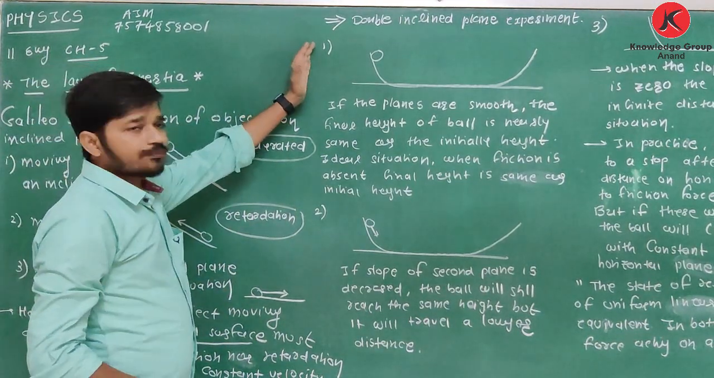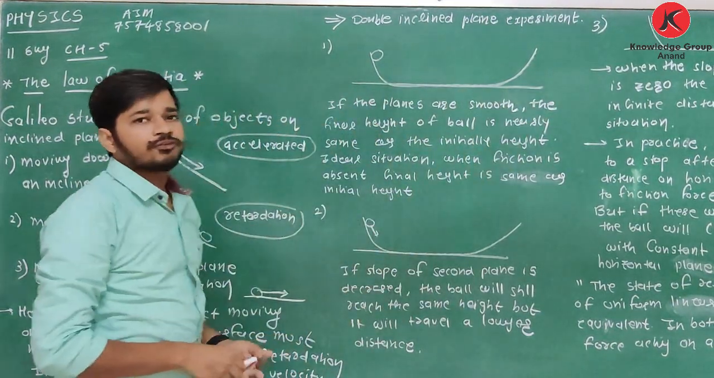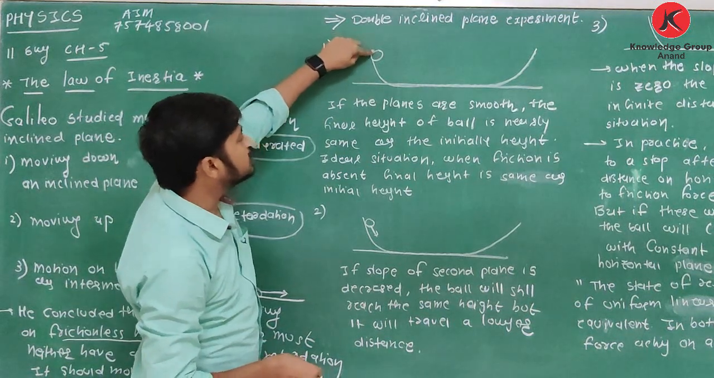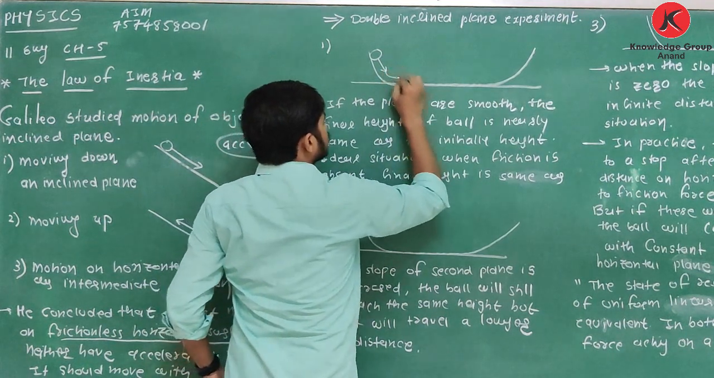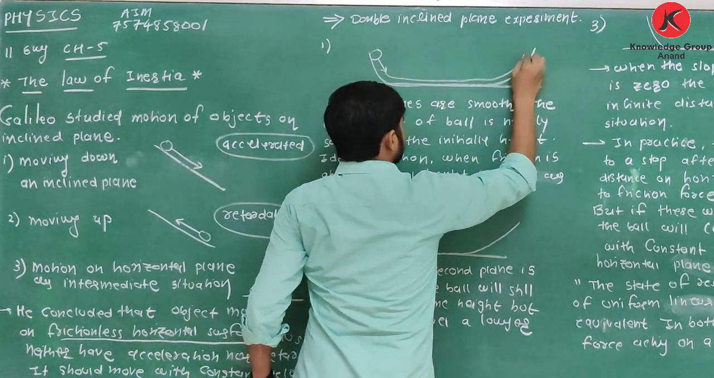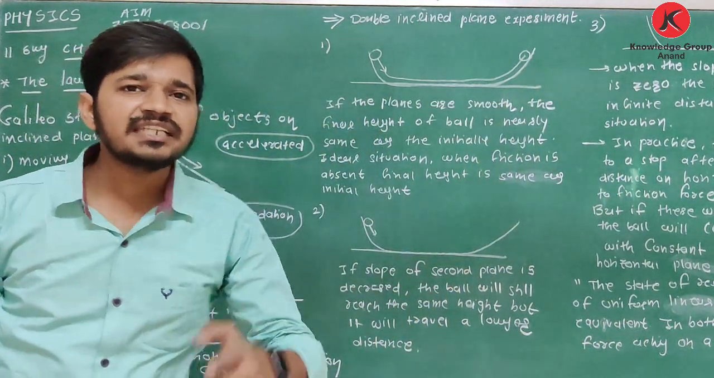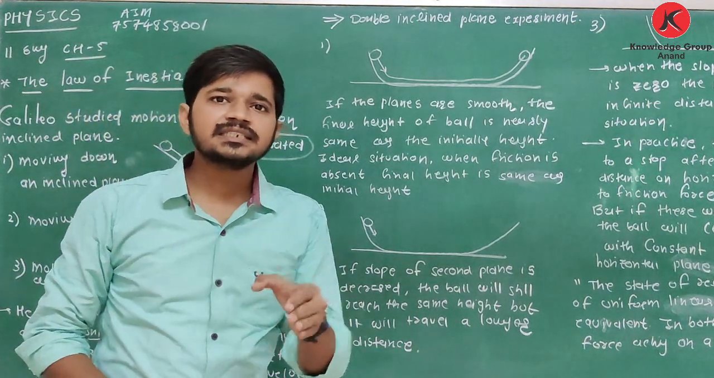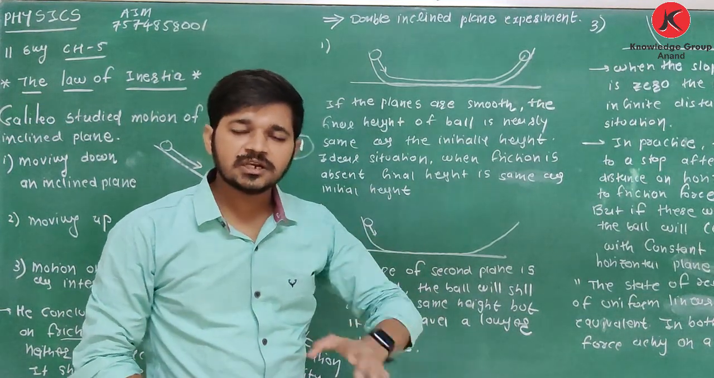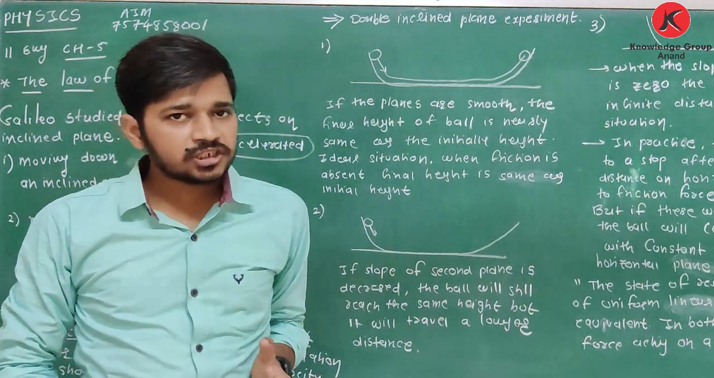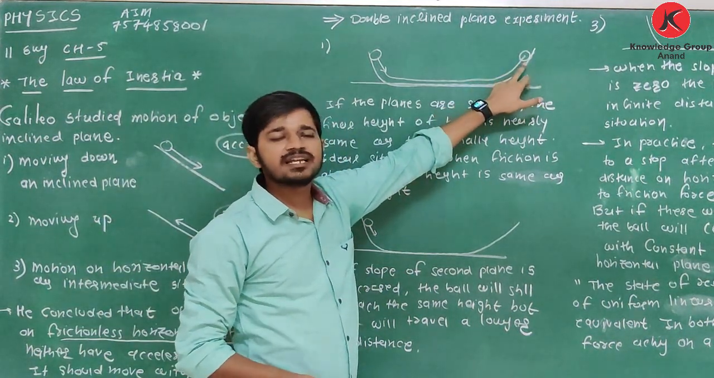See, first case, we have two inclined planes, 1 and 2. If I release one ball from this point, you know that this ball will move in this direction, and it will reach the second plane at nearly the same height. Why am I saying nearly the same height? In practice, frictional forces are present. So due to friction, some energy is used, so it will reach nearly the same height.